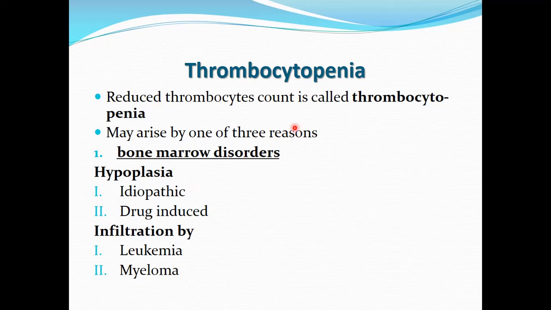In most cases of thrombocytopenia, there is no known cause and it is said to be idiopathic thrombocytopenia. Or the hypoplasia of the bone marrow can be drug induced. Or there can be infiltration of the bone marrow due to tumors like leukemia or myeloma.